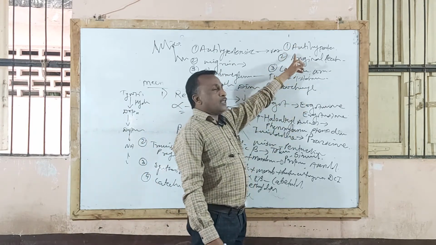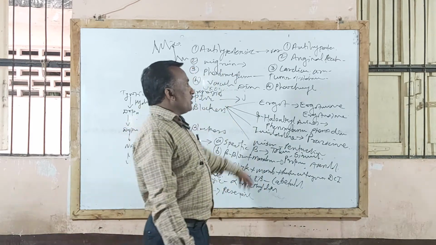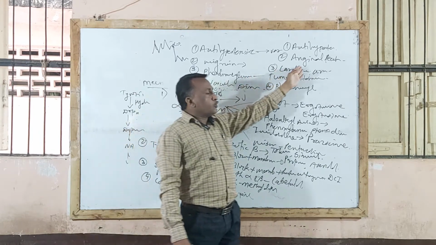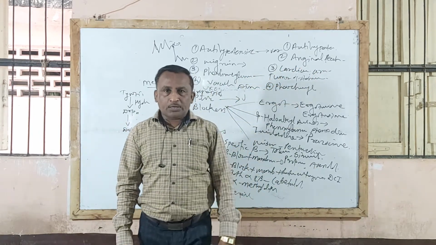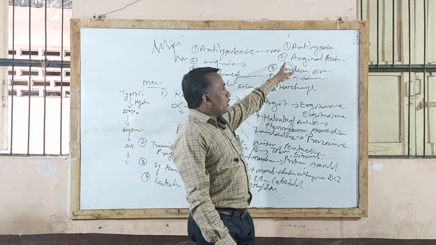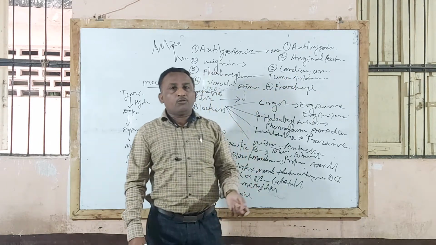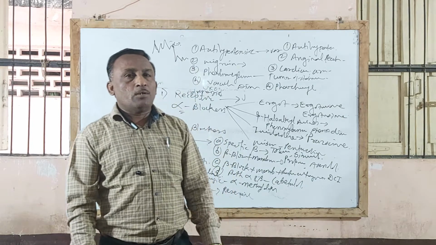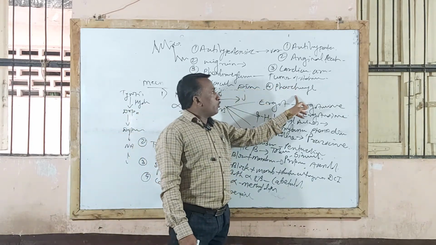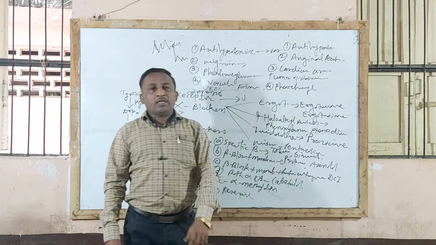So beta blocking agents are used in treatment of hypertension, that is, used as anti-hypertensive agents because of vasodilation effect on peripheral blood vessels. Then they are also used in treatment of angina pectoris because of reducing myocardial oxygen requirement. Also used in treatment of cardiac arrhythmia, that is irregular heartbeat, because of myocardial depression action. And also used in treatment of pheochromocytoma, that is, tumor of adrenal medulla. So this is regarding beta blocking agents.